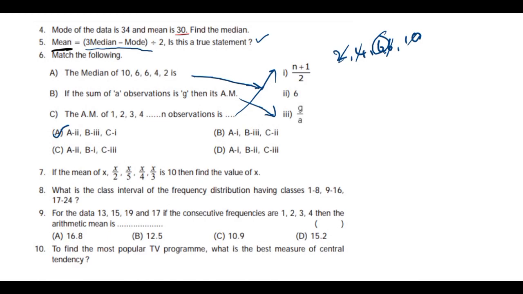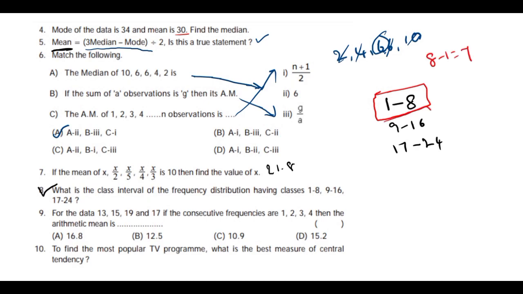And you can observe here, what is the class interval. So question number 8 answer is 21.8, right? Already we have found it. What is the class interval of the frequency distribution? 1 to 8, 9 to 16, 17 to 24. Class interval means the difference between lower limit and upper limit. So you take 8 minus 1, that is equal to 7. 16 minus 9 is 7. 24 minus 17, 7 you get.